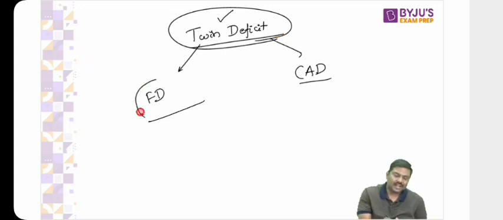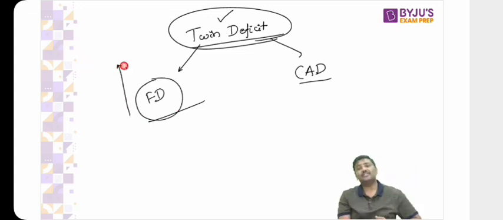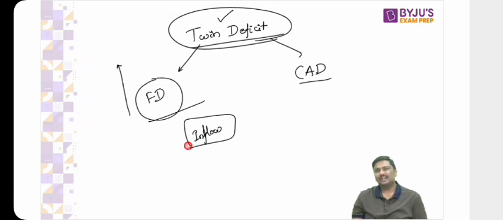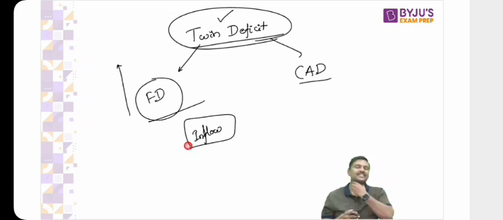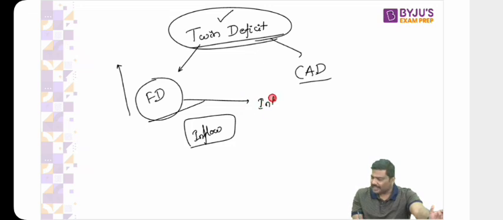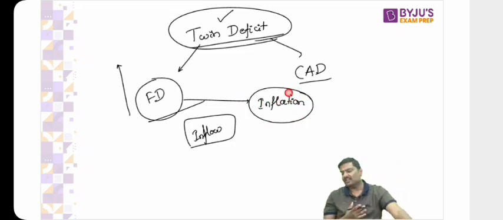Fiscal deficit higher means what? Let's start thinking of this. Fiscal deficit higher means government is spending more money, government is borrowing more money, right? And now tell me, as a result of this, what will happen to investments? What will happen to inflow of currencies? Generally, fiscal deficit increases means government is spending more. Now, as a result of this, can I simply connect it to a basic idea? There could be higher inflation in the market.